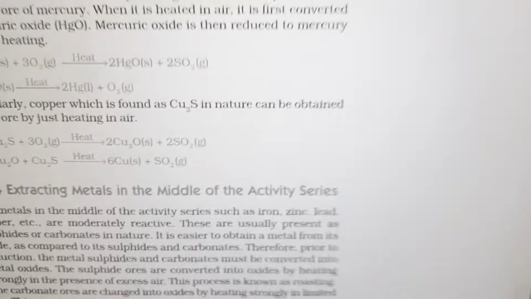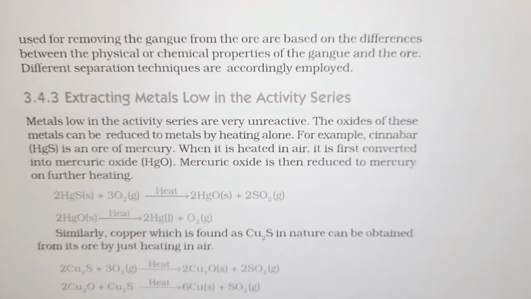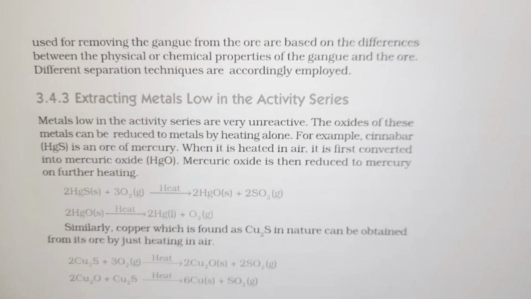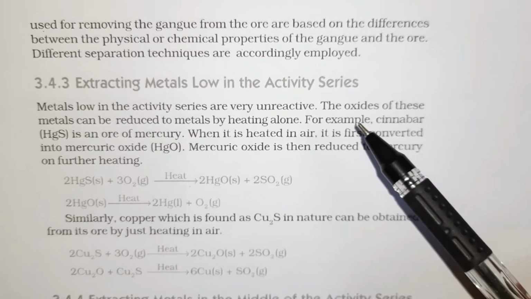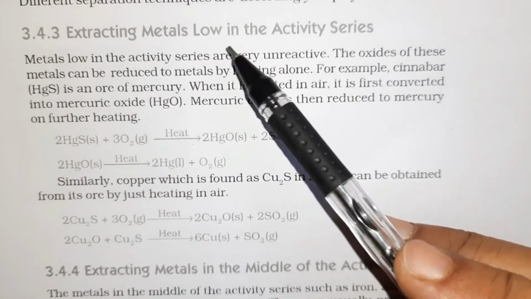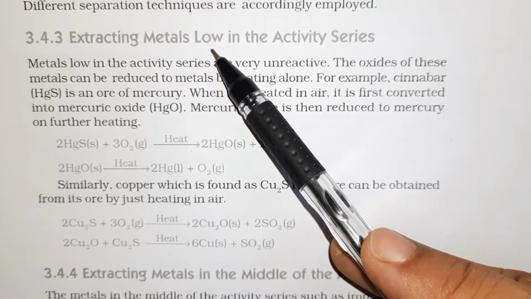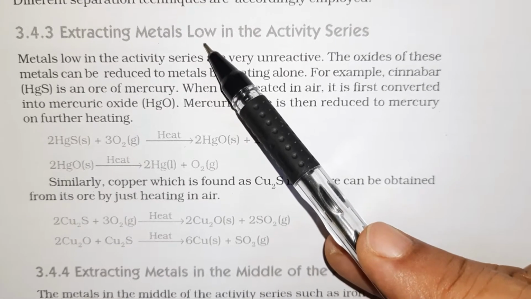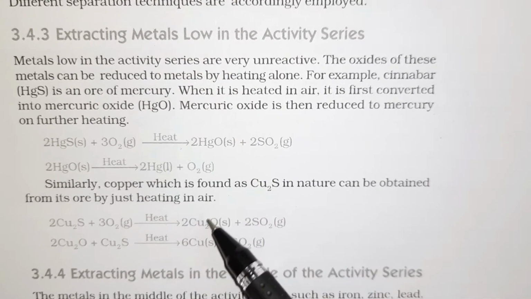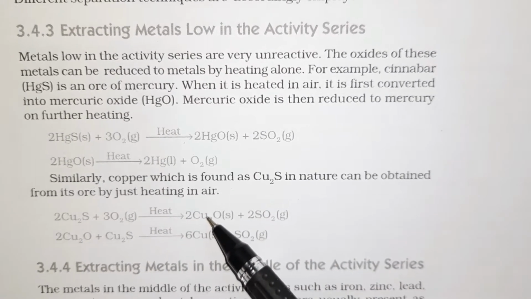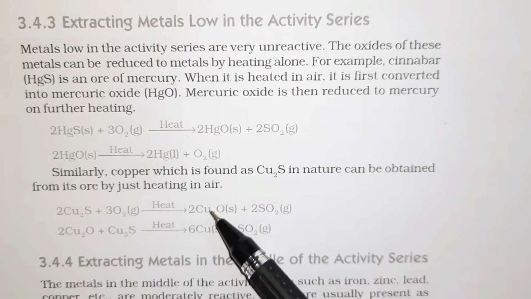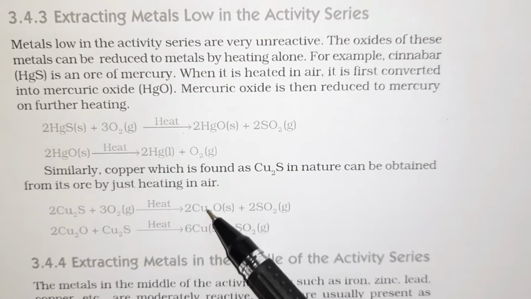Now we will look at each of the groups one by one. Let us first consider the extraction of metals which are placed at the bottom of the series, which are low in the reactivity series, like mercury. Mercury is placed quite at the bottom of the reactivity series. Even copper. Copper is also not very reactive. It is less reactive in nature, though it is not found in native state.